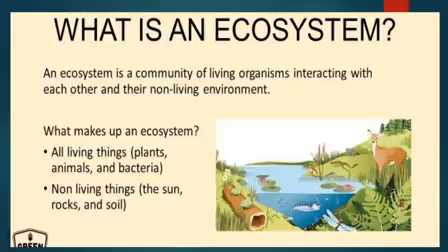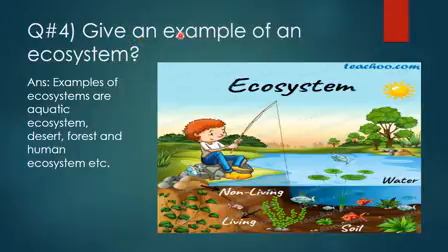As you can see in the picture also, there are living things and non-living things. So when they combine, they form an ecosystem. We move to the next question. Give an example of an ecosystem. Examples of the ecosystems are aquatic ecosystem, desert, forest and human ecosystem, etc.